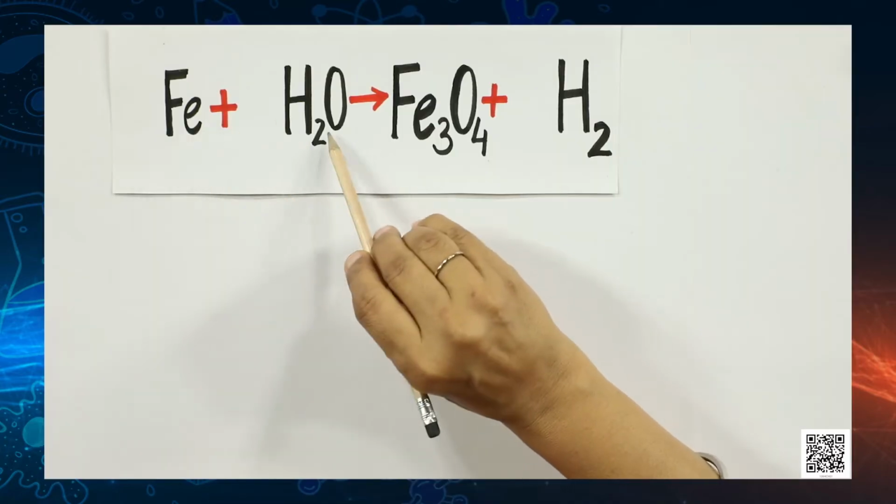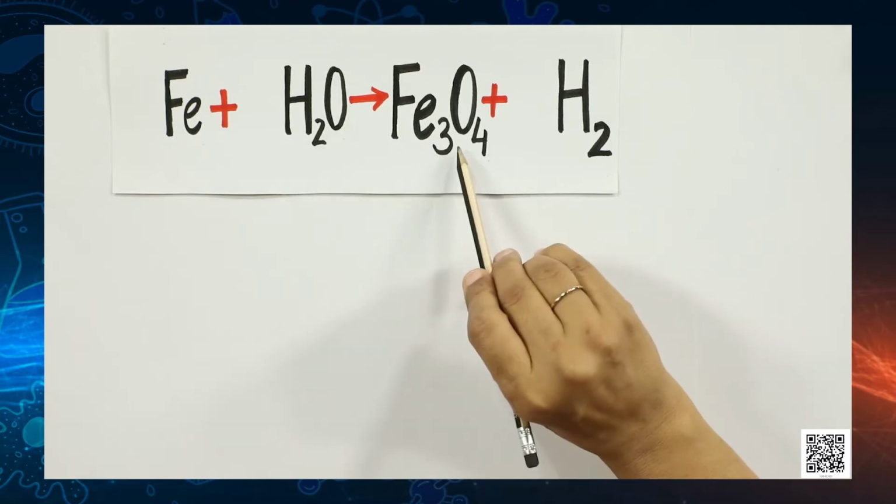Okay, so we can move ahead now and take up another equation which we will need to balance. We are going to take an equation where iron reacts with water to form rust. Do you remember this equation? You have already done this in class 8th, but yes, we need to learn to balance it. So, here is the equation where iron is reacting with water to form iron oxide and hydrogen gas.